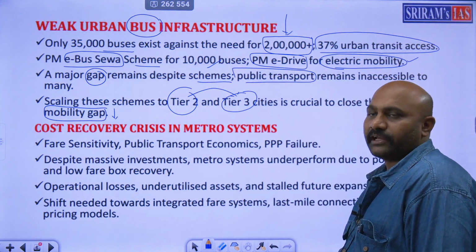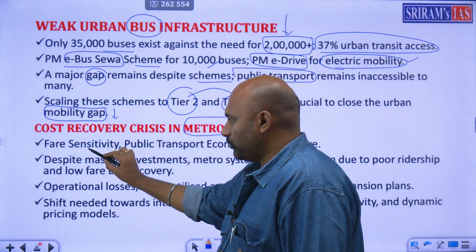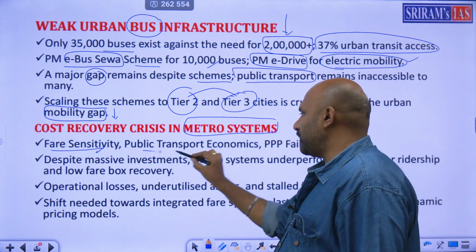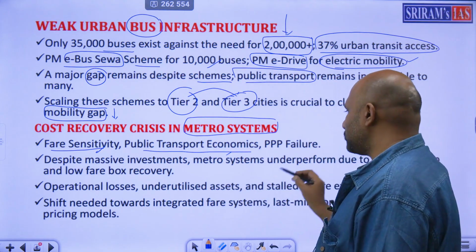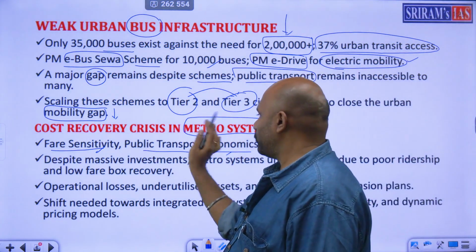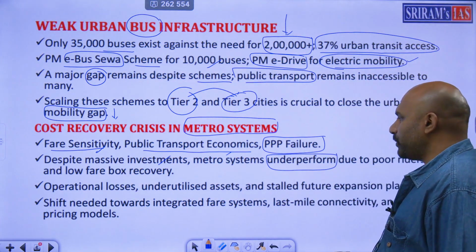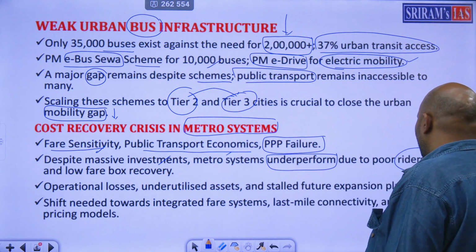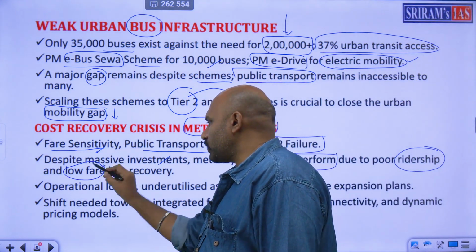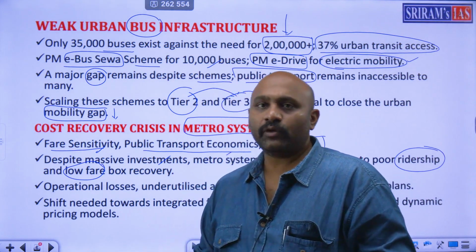Now, cost recovery crisis in metro systems. So next topic is about metro systems. Problem is fare sensitivity, that means ticket cost. Public transport economics, that's another major focus area. And public-private partnership failure is there. These are the 3 major focus areas with respect to metros. In spite of investments, metro systems are underperforming. Why? Because of poor ridership, not many people are utilizing metro facilities, and low fare box recovery. So the investments and the recovery are not in proportion. Therefore, it's a flop show.